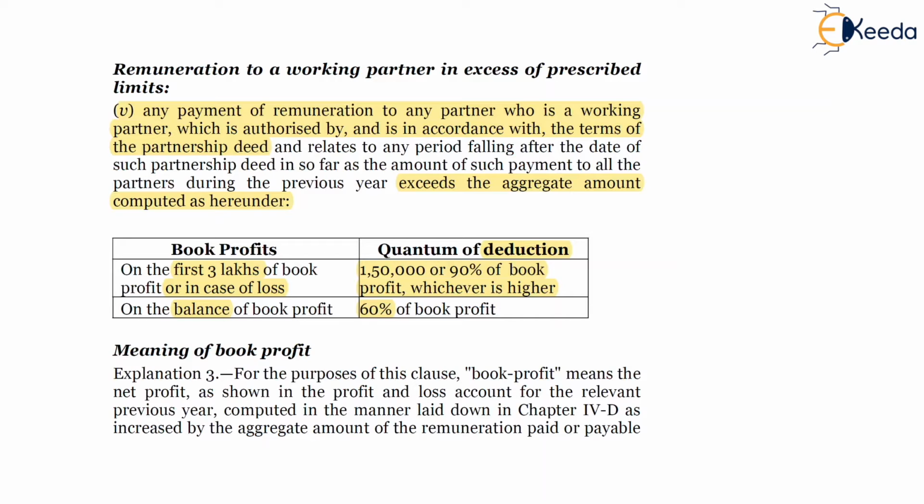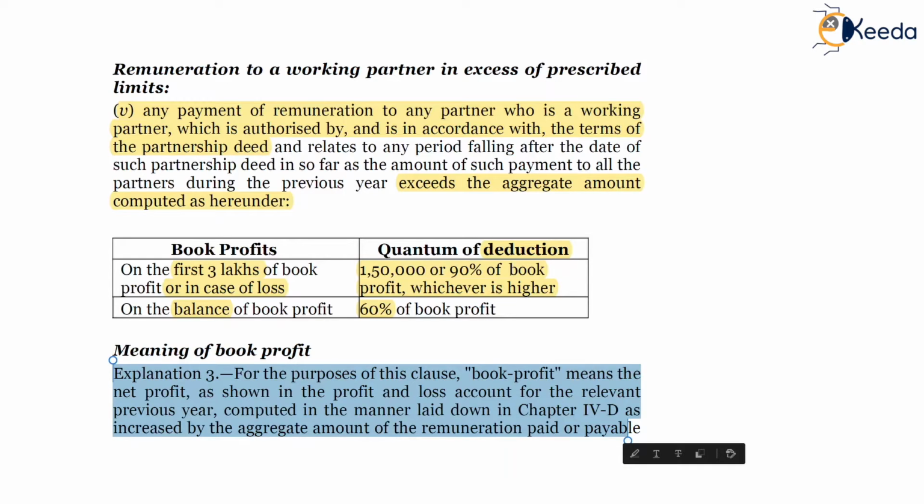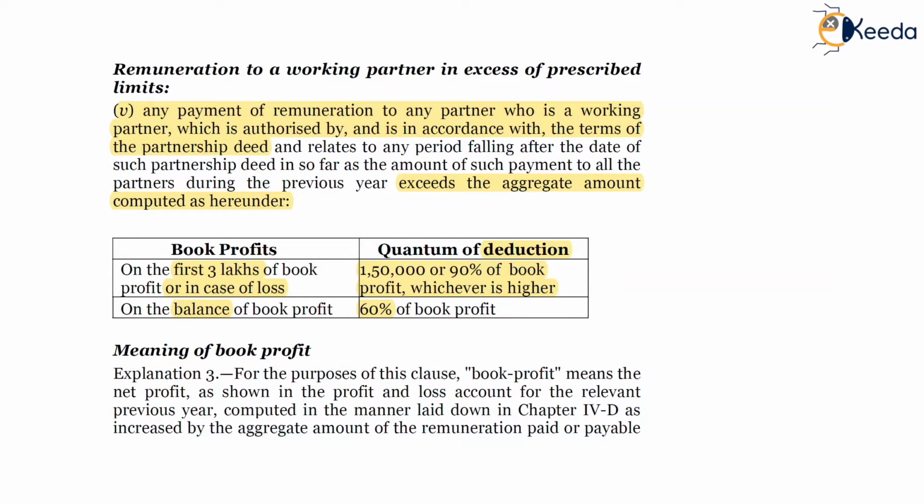Meaning of book profit. Explanation 3. Book profit means the net profit as shown in the profit and loss account as increased by the aggregate amount of remuneration paid or payable by the firm to the partners.